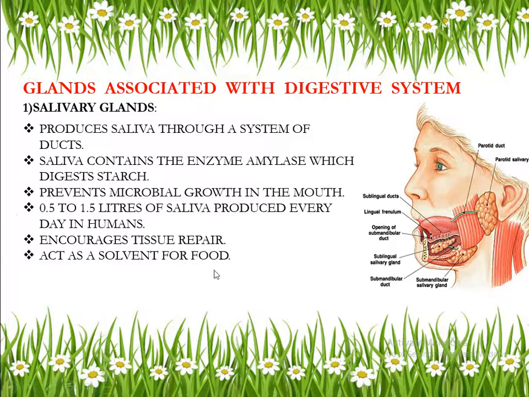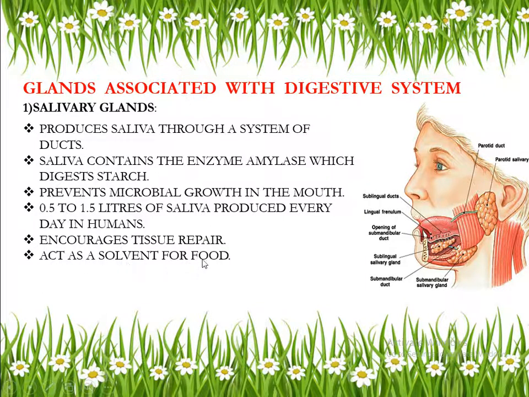Saliva is mixed with the food you are chewing in your mouth, and it makes your food soft, so that solid or semi-solid food can easily pass through your food pipe, isn't it? So here saliva is acting as a solvent.